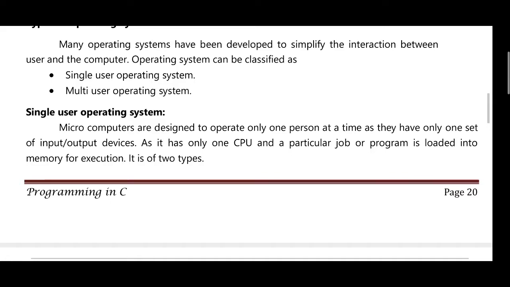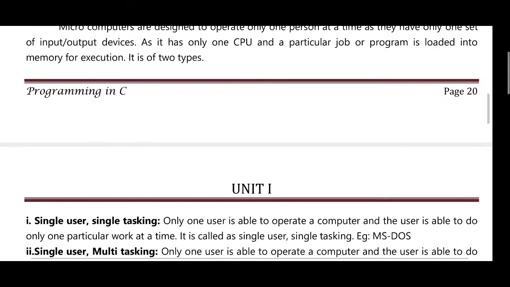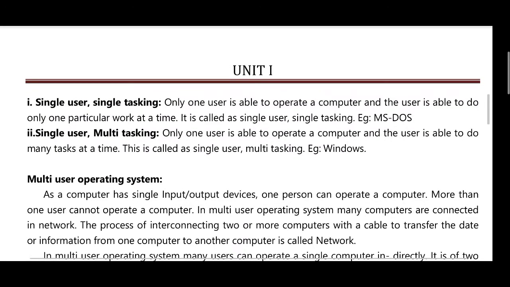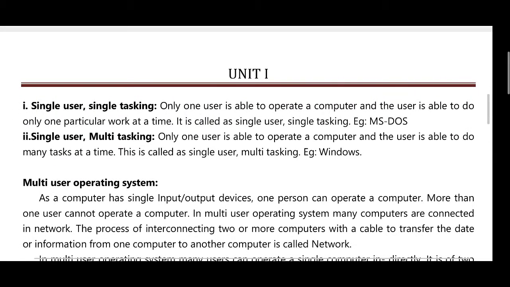For execution, it is of two types: single user single task, and second one single user multitasking. Only one user is able to operate a computer and the user is able to do only one particular work at a time.